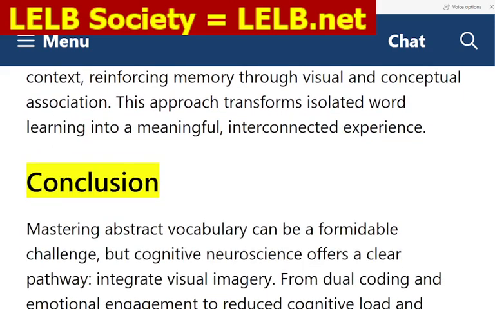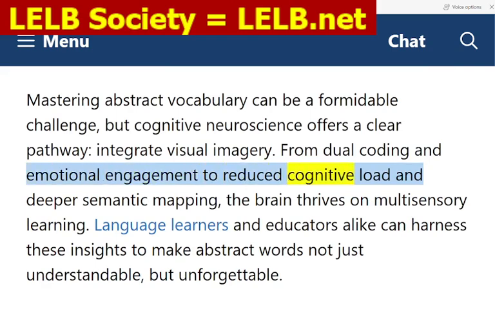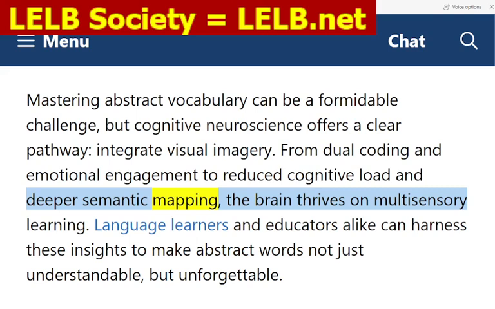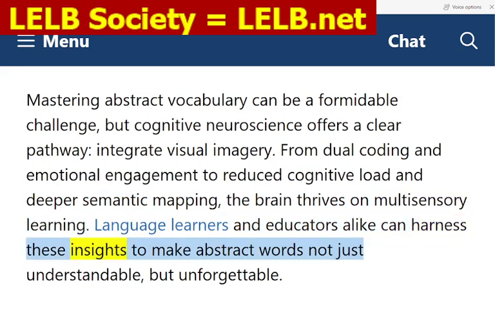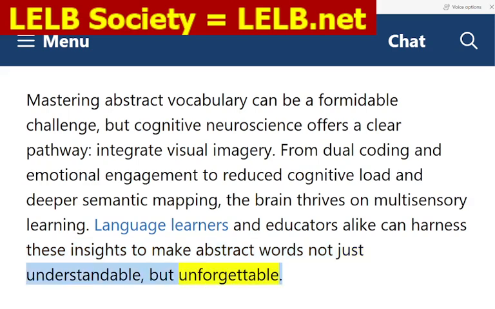Conclusion. Mastering abstract vocabulary can be a formidable challenge, but cognitive neuroscience offers a clear pathway: integrate visual imagery. From dual coding and emotional engagement to reduced cognitive load and deeper semantic mapping, the brain thrives on multisensory learning. Language learners and educators alike can harness these insights to make abstract words not just understandable, but unforgettable.